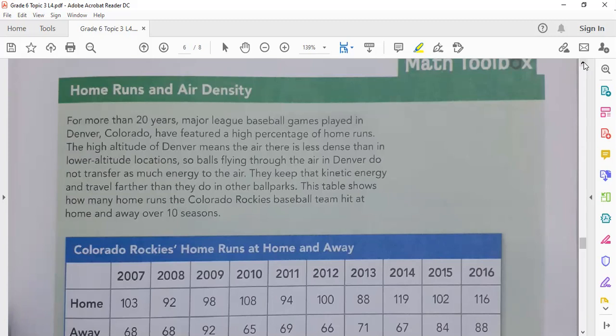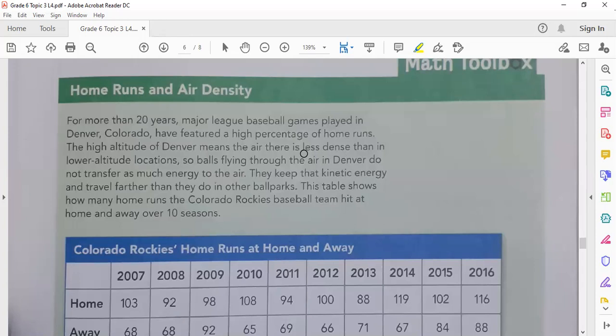Read the question, Rashid. Read this question, please. Home runs and air density. For more than 20 years, Major League Baseball games played in Denver, Colorado, have featured a high percentage of home runs. The high altitude of Denver means the air there is less dense than in lower altitude locations.